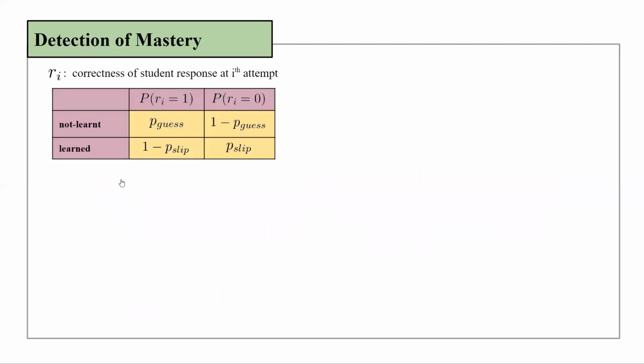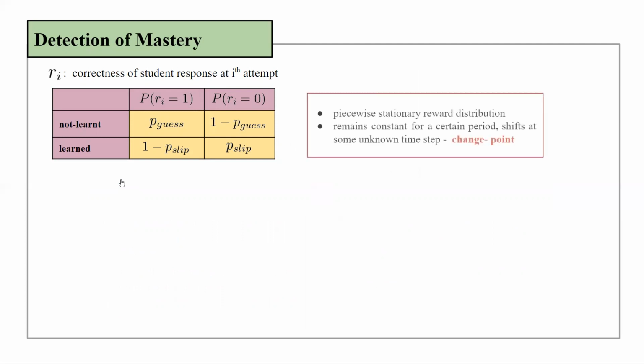For detecting mastery, each concept is assumed to be associated with two states, learned and not learned. The probability of getting a correct response in the not learned state is given by P guess, whereas the probability of a student answering incorrectly while in the learned state is P slip. The reward distribution is now piecewise stationary. That is, it remains constant for a certain period and shifts at some unknown time step referred to as a change point that corresponds to the transition from the not learned to learned state.